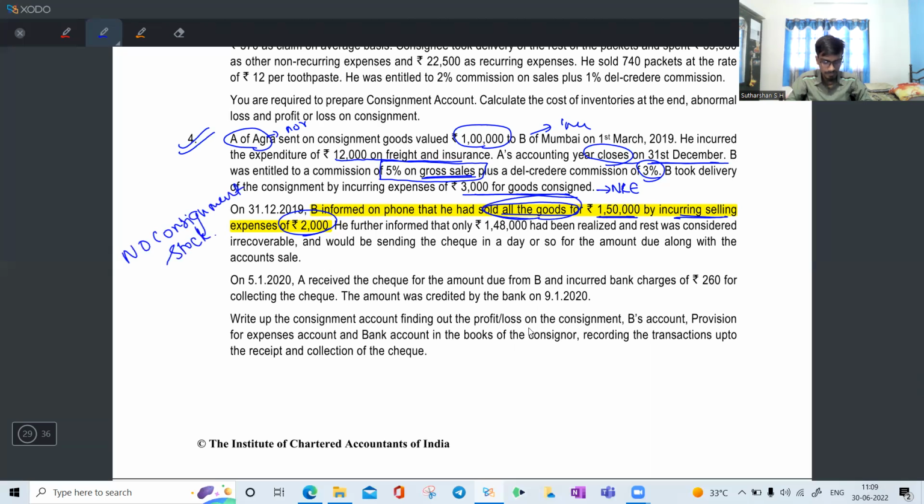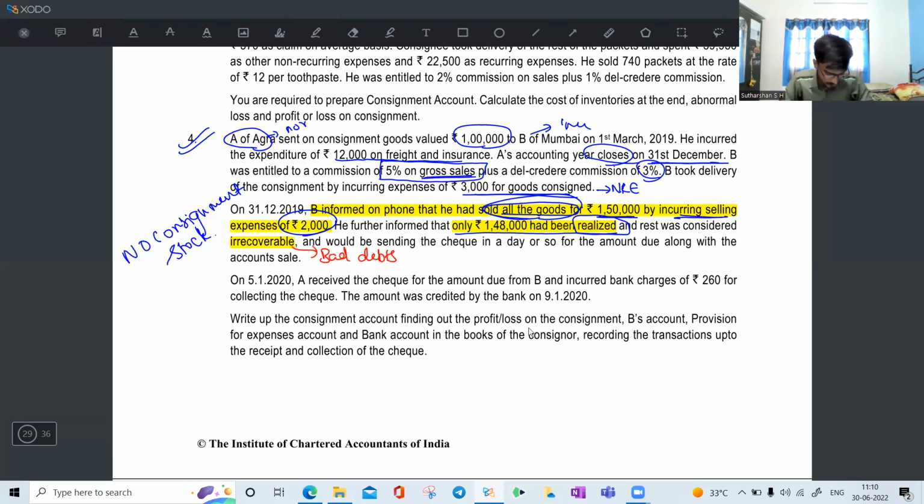Move on. He further informed that only 1,48,000 had been realized and the rest was considered irrecoverable. Can you guess what irrecoverable means? What does realized mean? I sell the goods for 1,50,000, out of which I get only 1,48,000 in cash. The rest is irrecoverable, which means it is a bad debt. Yes, very good.